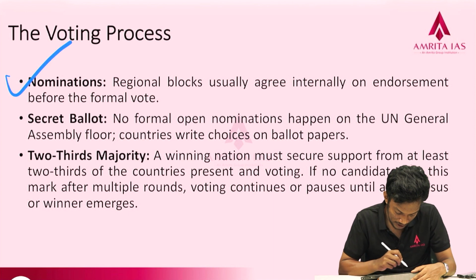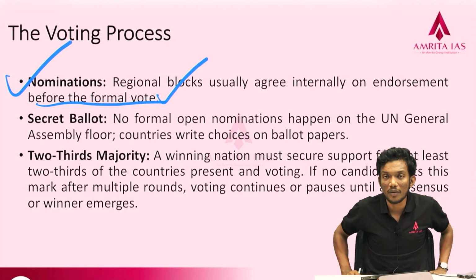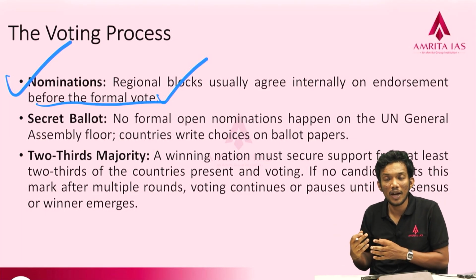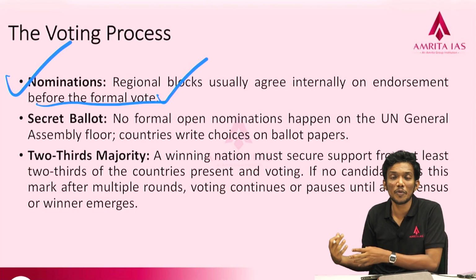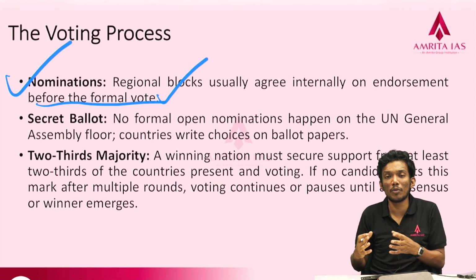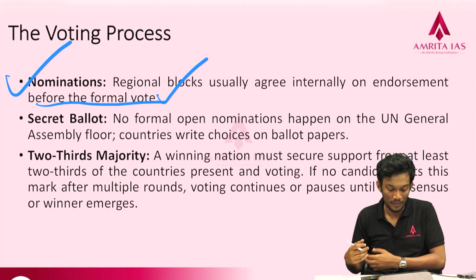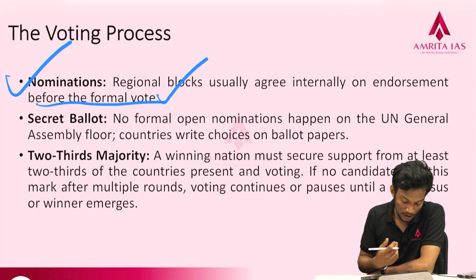The voting process: nomination, and regional blocks usually agree internally on endorsements before the formal vote. So again, I told you why India got 187 votes, because even before the real voting takes place, the countries reach a consensus on who should be the next non-permanent member. So it's almost decided outside the voting place itself.